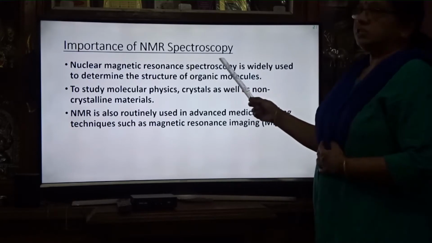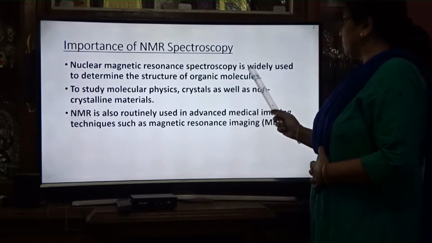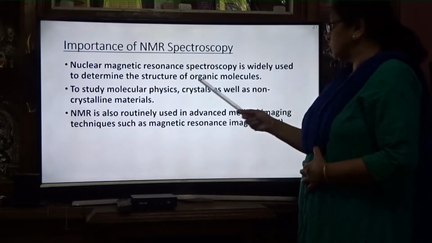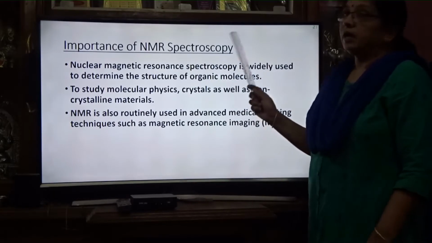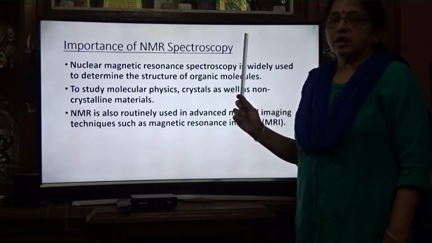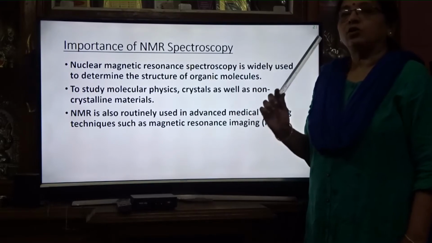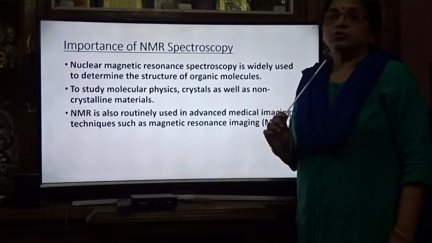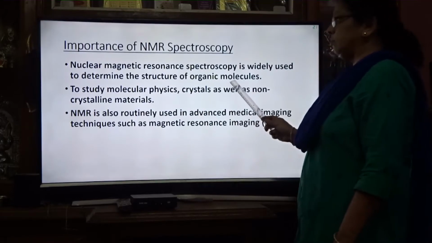What is the importance of NMR spectroscopy? Nuclear magnetic resonance spectroscopy is widely used to determine the structure of organic molecules. In research, when we are synthesizing a compound, to know whether the desired compound is correct or not, you should do NMR spectroscopy. You will know the structure of the organic molecule.